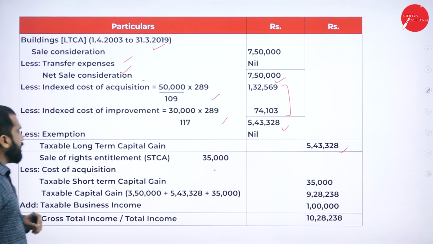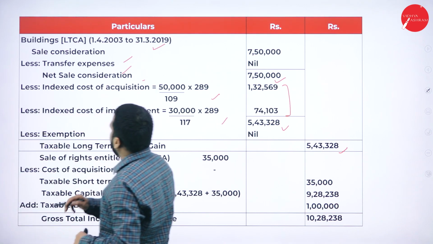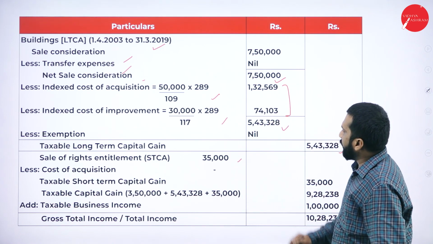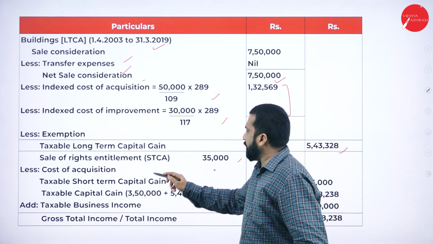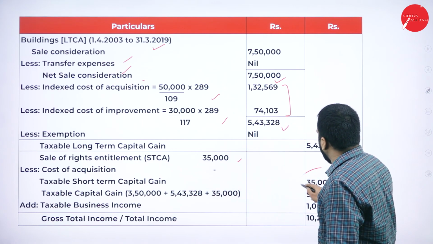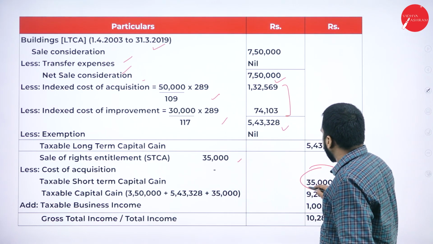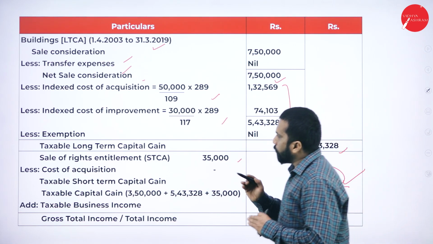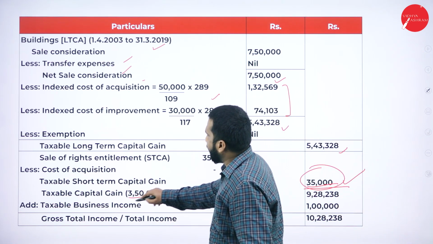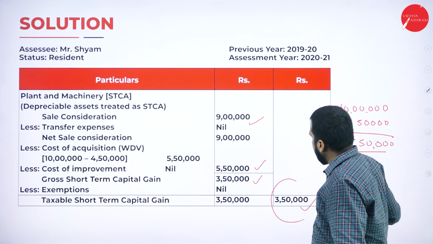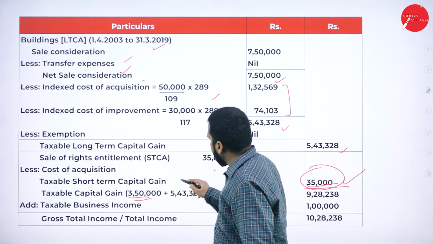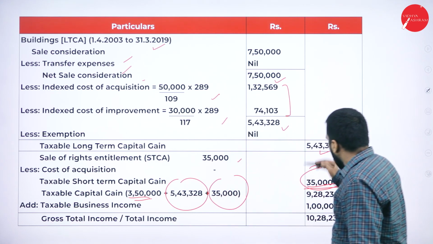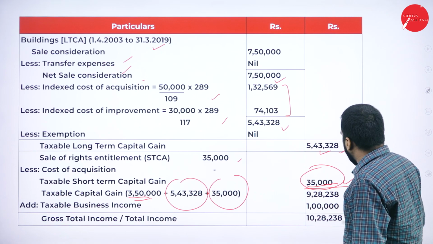Similarly, sale of rights. This is the last one. Sale of rights 35,000 and taxable in this 35,000. They have not given cost, so it will be 35,000. Final answer. Clear? Yes. Now, what you are supposed to do? First one, 3,50,000 answer. Second one, 5,43,000 answer. Third one, 35,000. All put together, your total answer is